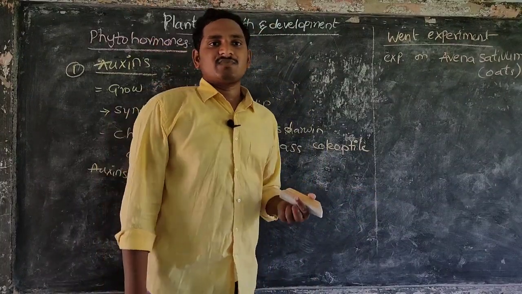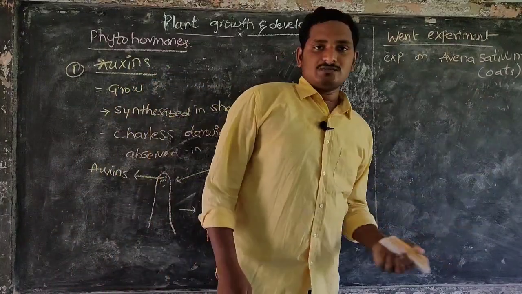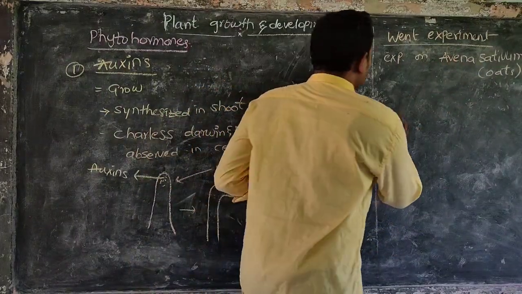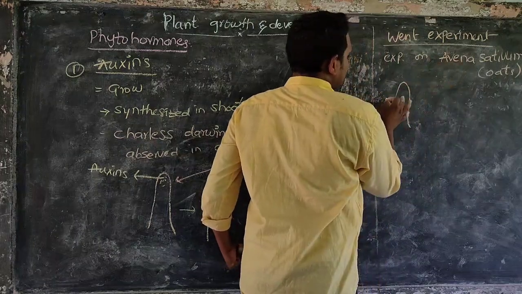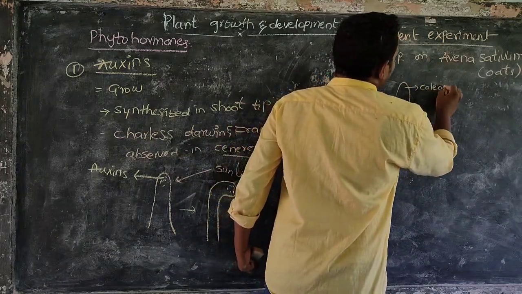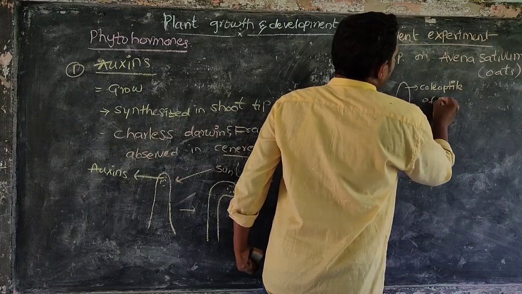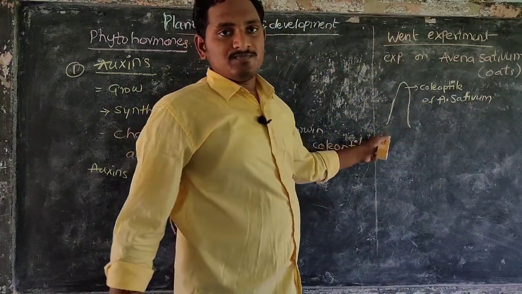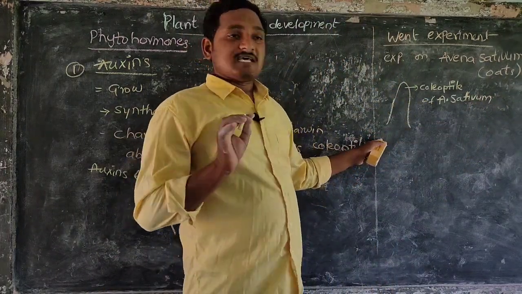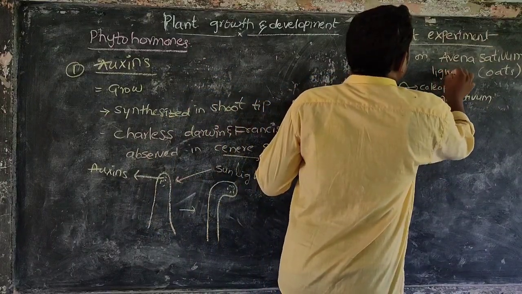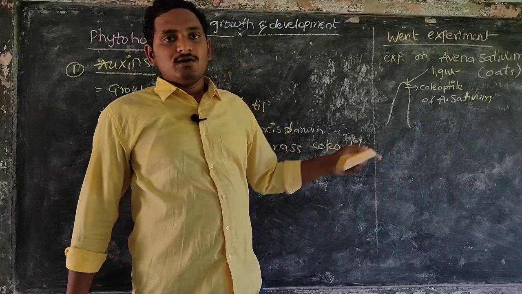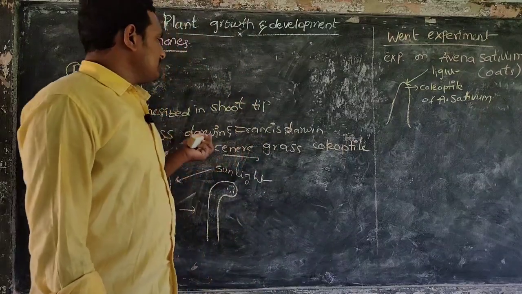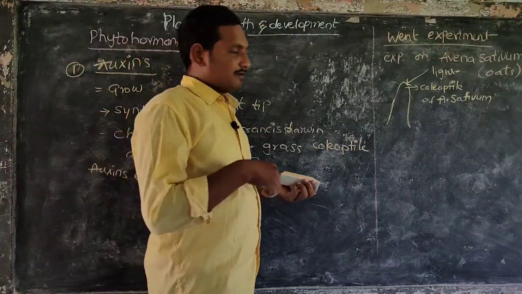He took the coleoptile of Avena sativa and gave it sunlight. The coleoptile bent towards the sunlight, which is the same as what Charles Darwin and Francis Darwin said.